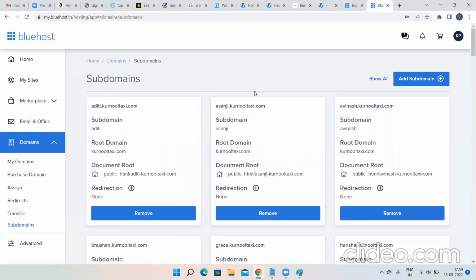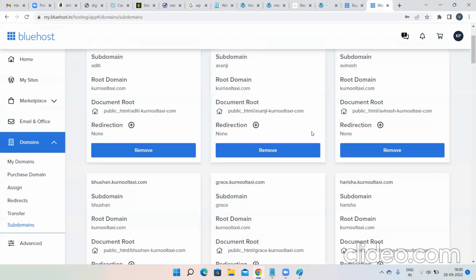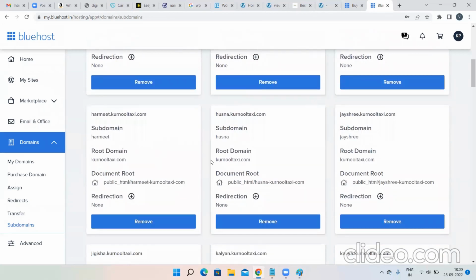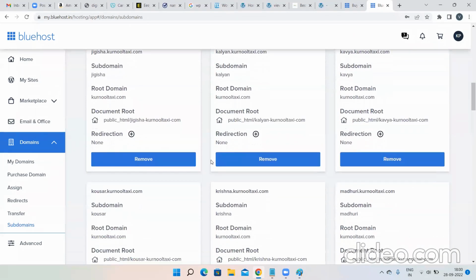Now you can clearly see over here aditi.karnooltaxi.com. Asanji is my student. Avinash is my student. asanji.karnooltaxi.com, he is in the ongoing 12 PM batch, so I have given this domain for him. For one more student I have given this domain. Like that for Grace, and for other students, Harmeet and all. So for every student of mine, I'm creating a subdomain, and for the complete course I will be handing this domain over to them. They will use this domain whenever they want to practice.